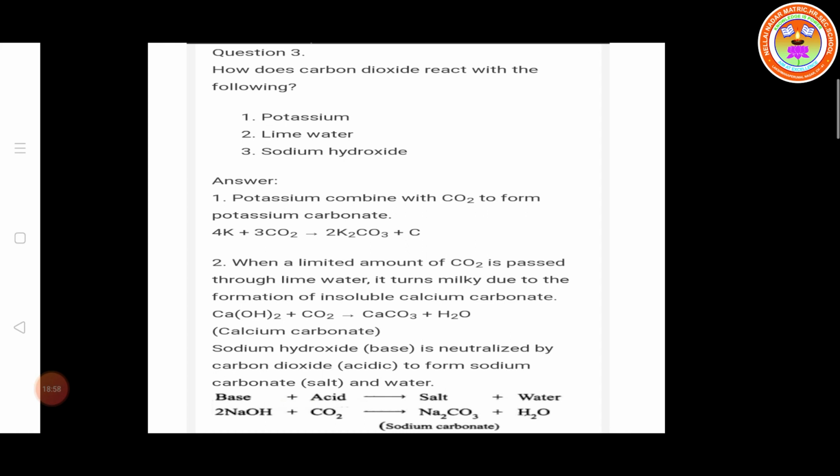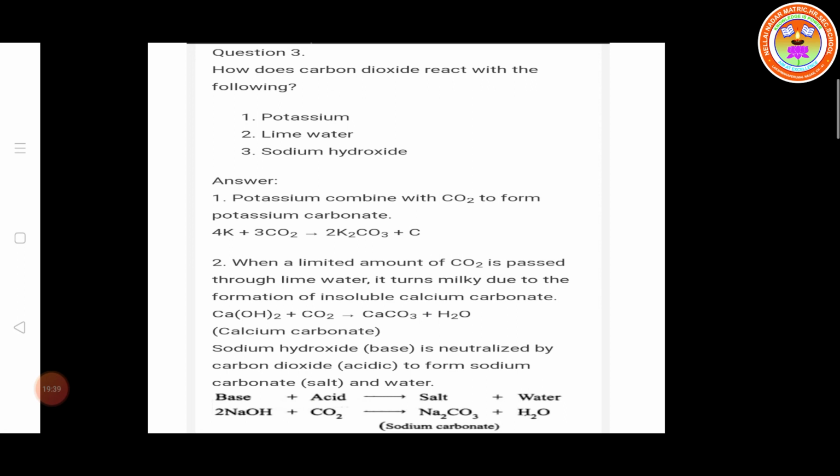Then the second equation, lime water reacting with carbon dioxide. Lime water means calcium hydroxide, Ca(OH)2. When carbon dioxide gas is passed through lime water, it turns milky. That means it is converted into calcium carbonate and water. Here 1 oxygen combines with the CO2 and they convert to CO3. CO3 is the anion, calcium is the cation, and both combine to form calcium carbonate. The remaining 1 oxygen and 2 hydrogen are called water.